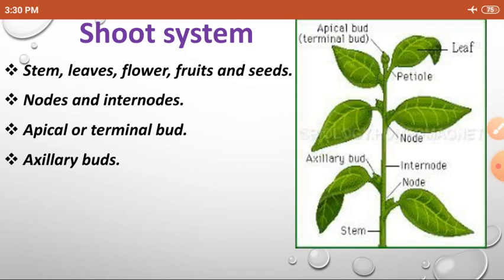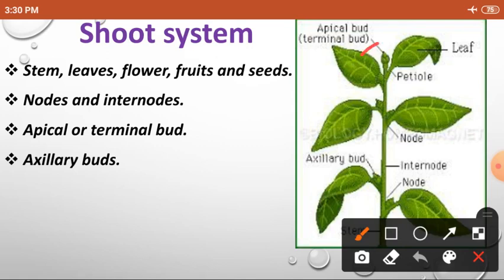And next one, apical or terminal bud, which means the bud at the tip of the stem is known as apical or terminal bud. Here terminal means end. So in this picture we can see this is the tip of the plant and we can see one bud.